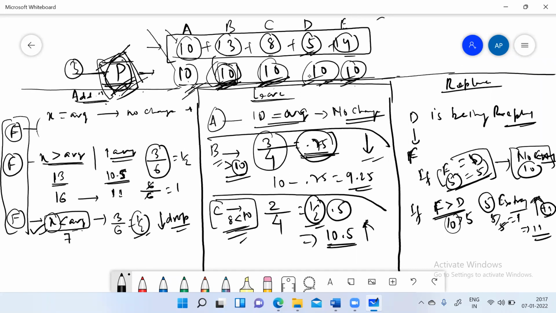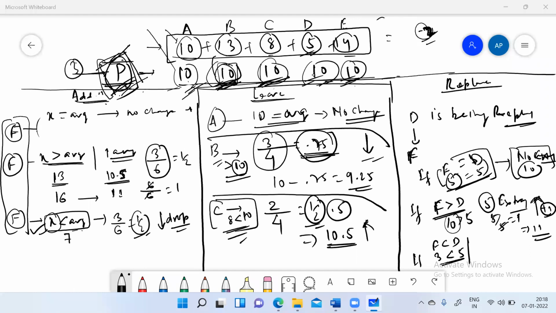Yes, sir. And the last case is if F is less than D, let's say F is just 3, which is less than 5. Now again, the total is being reduced by what number? Only D is getting replaced. The new number F is coming. D had 5, but F has just 3. The total will reduce by 3. Okay? Reduced by 3 or 2? Sorry, 2. The total is getting reduced by 2.